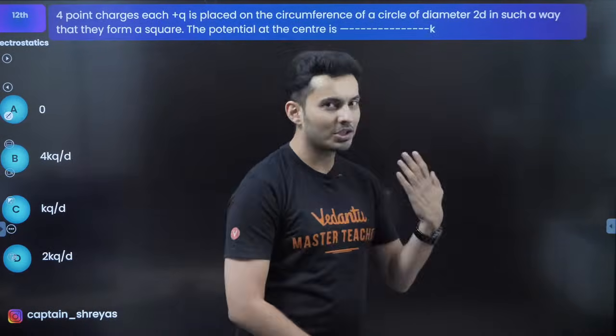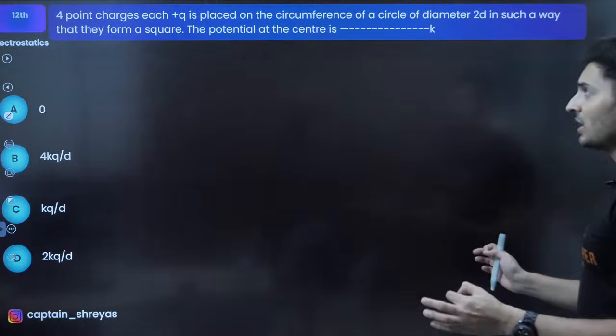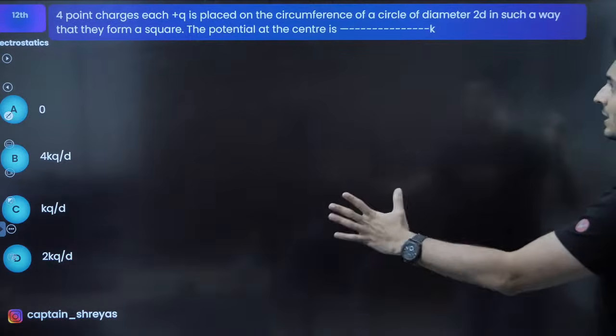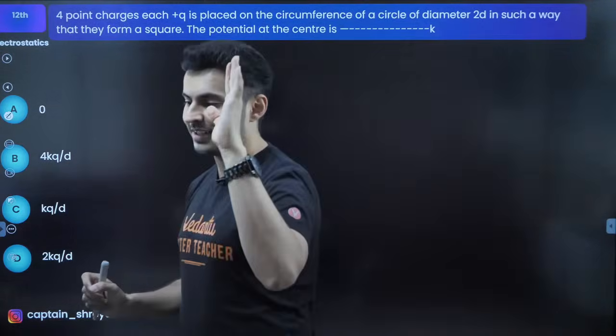Moving on to the next question coming up on your screen. 4 point charges, each of charge q, are placed on the circumference of a circle of diameter 2d in such a way that they form a square. The potential at the center is?